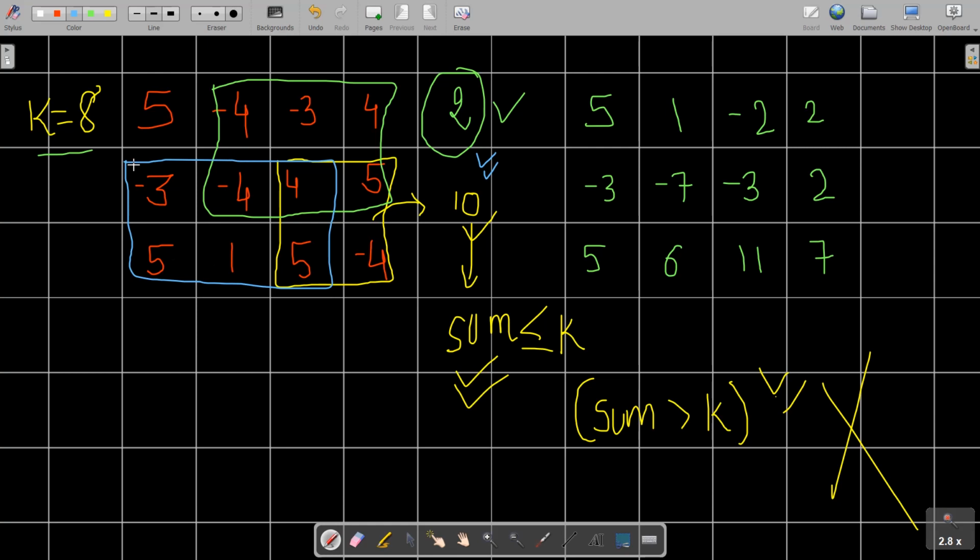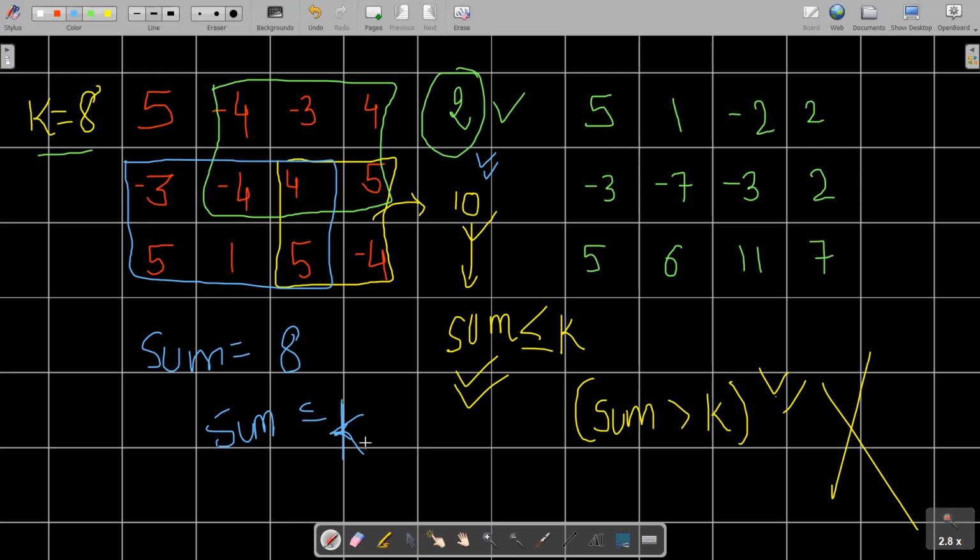You can see the sum is coming to 8, and k is also 8, so this sum is less than or equal to k, and it is the closest possible to the value k that we are searching for. 8 is very close to k, and k is also 8. Okay, so this is our answer.